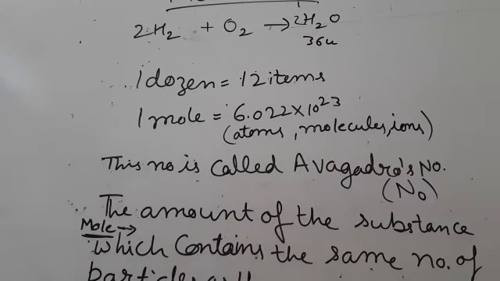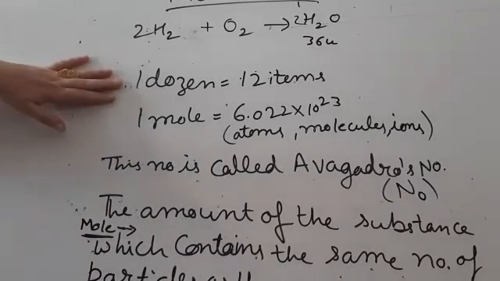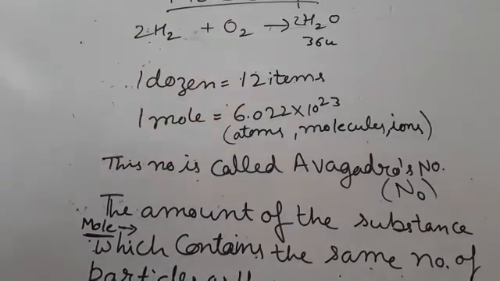If we want to say what a mole is in terms of number, a mole of particles is defined as the amount of substance which contains Avogadro number of particles. Suppose anybody says, I have bought 1 dozen mangoes. 1 dozen means there are 12 mangoes.